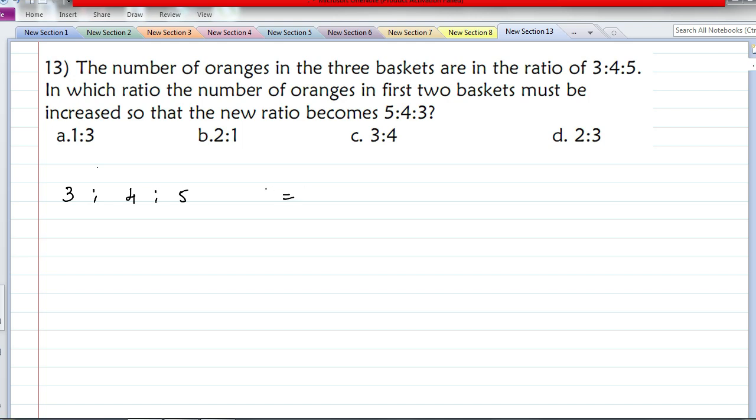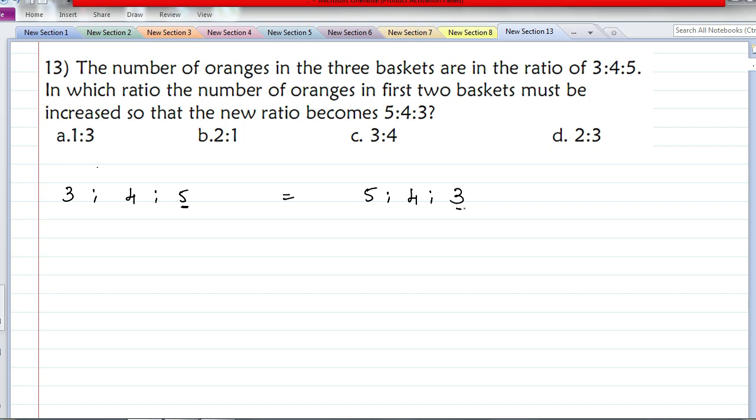Now I need to add some quantity to the first and second basket, so that the ratio becomes 5:4:3. Okay, understand here. First ratio is 3:4:5. I need to add certain oranges only to the first and second basket. Not an equal number of oranges, a different number of oranges I need to add. After adding, it will become 5:4:3. But if you observe, no change is made for the third basket.